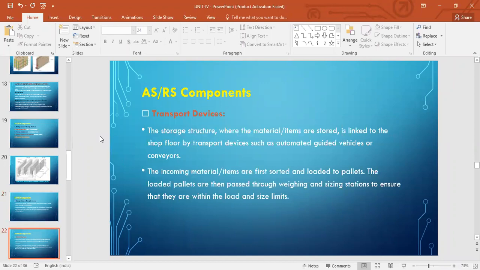Transport devices: the storage structure where the material or items are stored is linked to the shop floor by transport devices, right? So that's the AGV. We saw how that AGV is linked between a workstation and then back to the storage. So it is to be handled by these transport devices. What are those? Automated guided vehicles or conveyors.